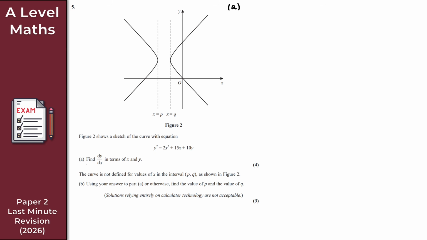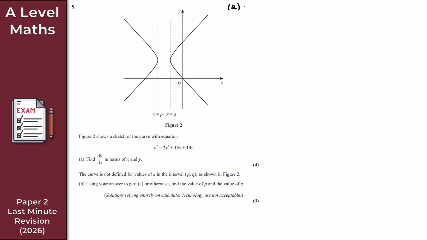For part A, what we want to do is find dy by dx in terms of x and y. Now hopefully, what you recognize more than anything for this question is that we clearly require implicit differentiation, right? So for the terms in y, did that make sense? I'm not sure. English is hard. But anyway, this term here and this term here, that's where we require implicit differentiation. To differentiate those two terms, you differentiate like normal. So if it was x squared, that would be 2x, and if this was 10x, that would simply be 10. But once you differentiate those two terms, you also need a dy by dx alongside them.